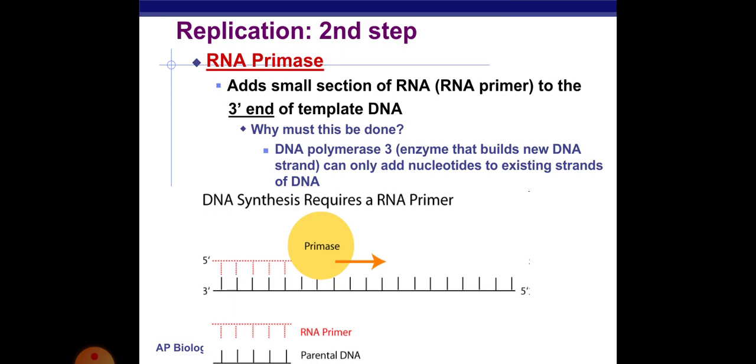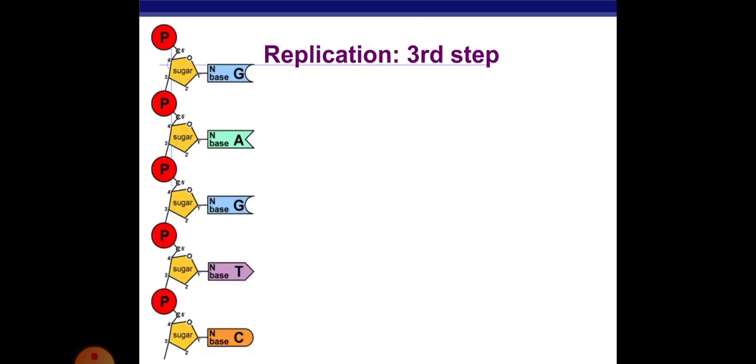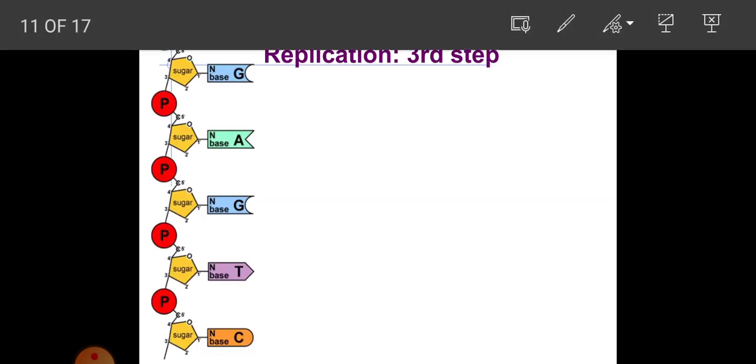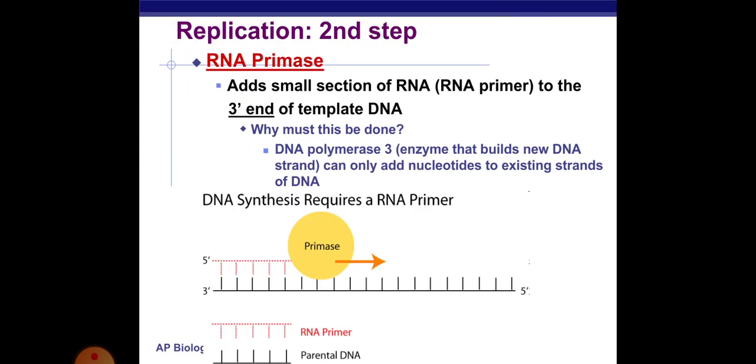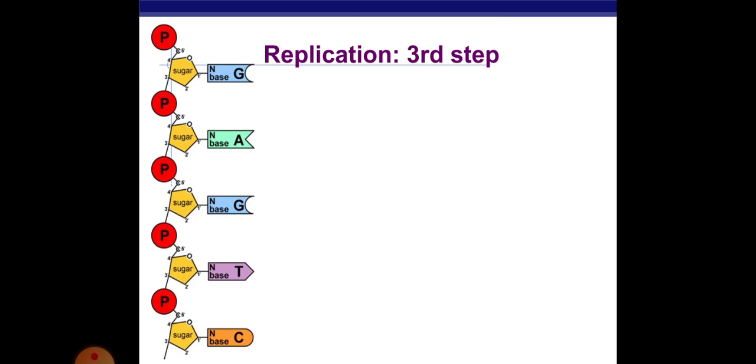The second step of replication is by the enzyme RNA primase, which adds a small segment of RNA, that is the RNA primer, to the 3' end of the template DNA. Why must RNA be added to the DNA strand? It is required because DNA polymerase III, the enzyme that builds the new DNA strand, can only add nucleotides to the end of an existing strand. That is, DNA synthesis requires an RNA primer for the continuation.